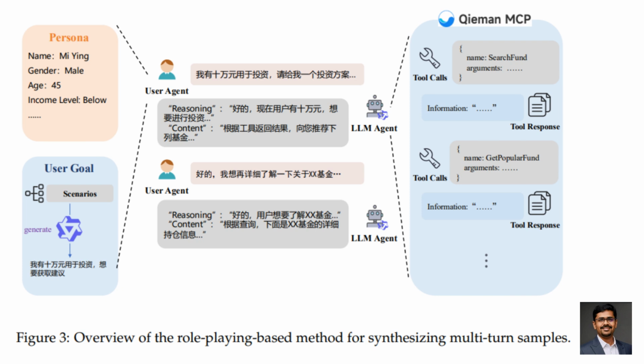But real financial conversations aren't one shot, right? So they introduce multi-turn dialogues. Here's the cool part. They use role-playing. One AI becomes the user with a specific persona, age, income, goals. Another AI becomes the assistant, and together they simulate realistic conversations with evolving goals and multiple tool calls. This makes the benchmark feel much closer to real-world deployment.